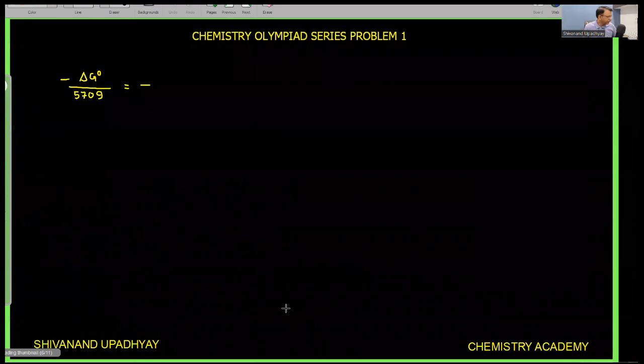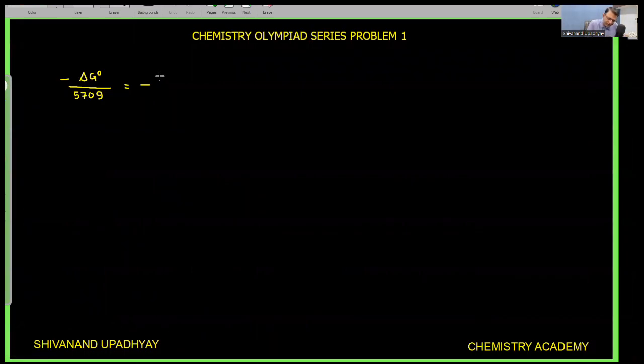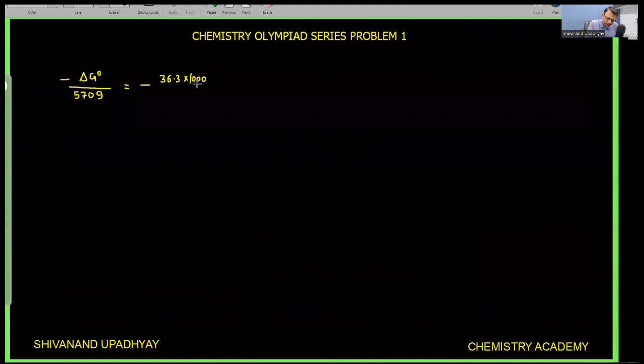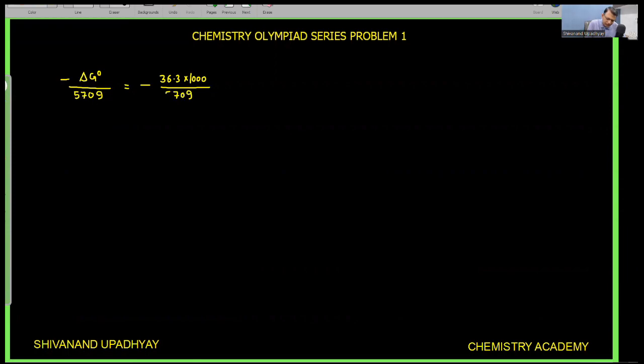So now if I put the value over here, I can write that this value is equal to 36.3. I have to write in joules, so I will multiply this by 1000 divided by 5709. So by calculating this value, I am getting that this value is equal to minus 6.36. And that is equal to log base 10 of the equilibrium constant.